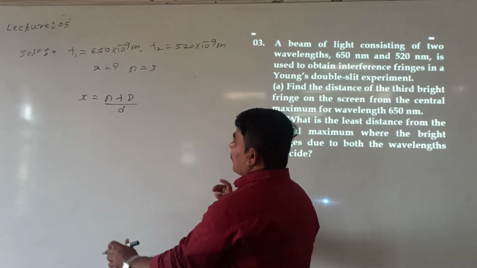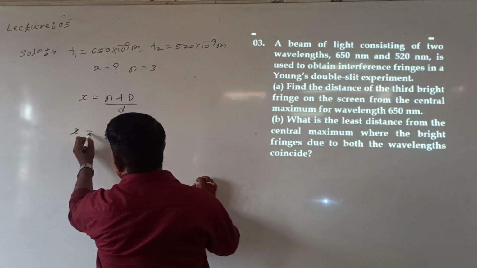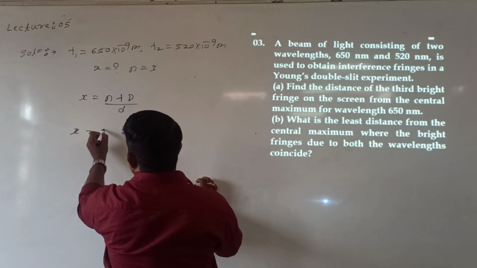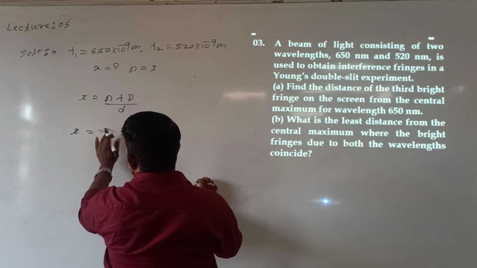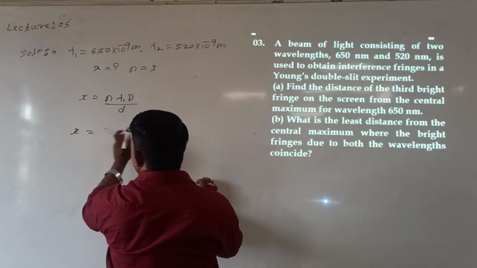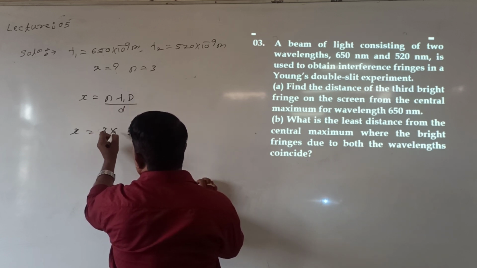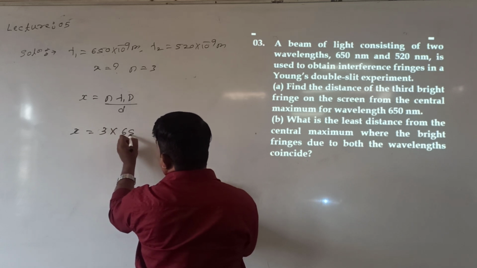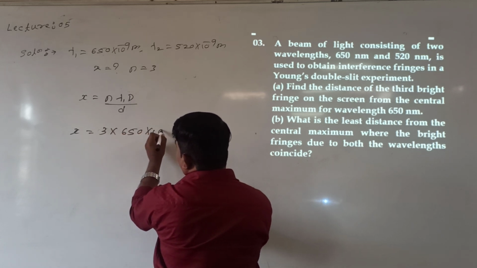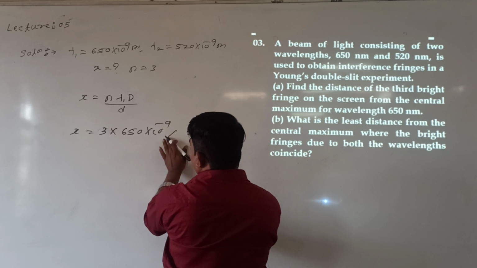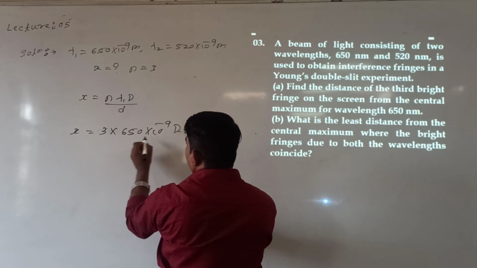See here. What we need again? X is equal to how much? N is given, third bright fringe, N is equal to 3. This is lambda 1 because 650 is lambda 1. 3 into 650 into 10 raised to minus 9 into capital D divided by small d.